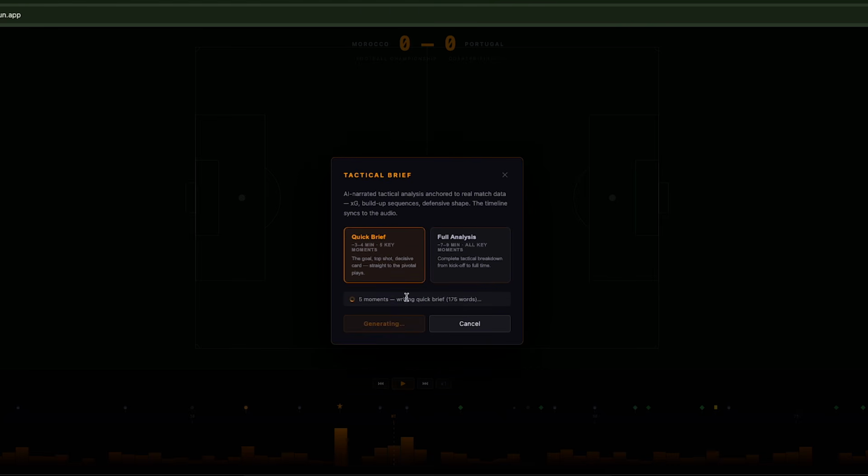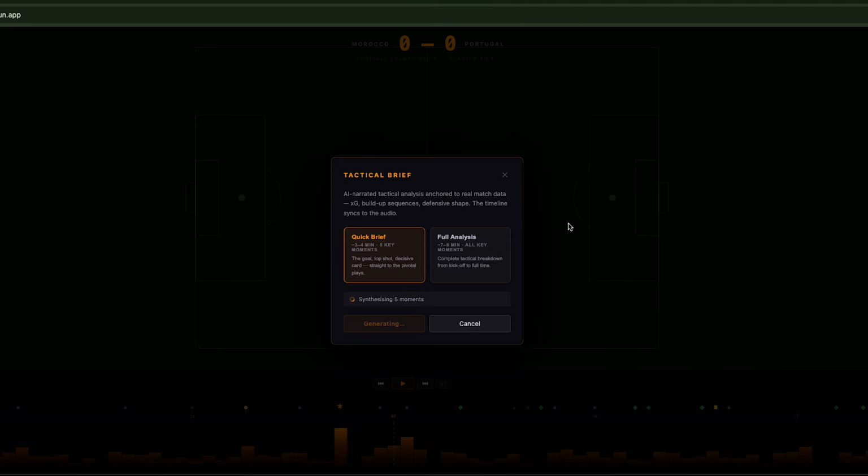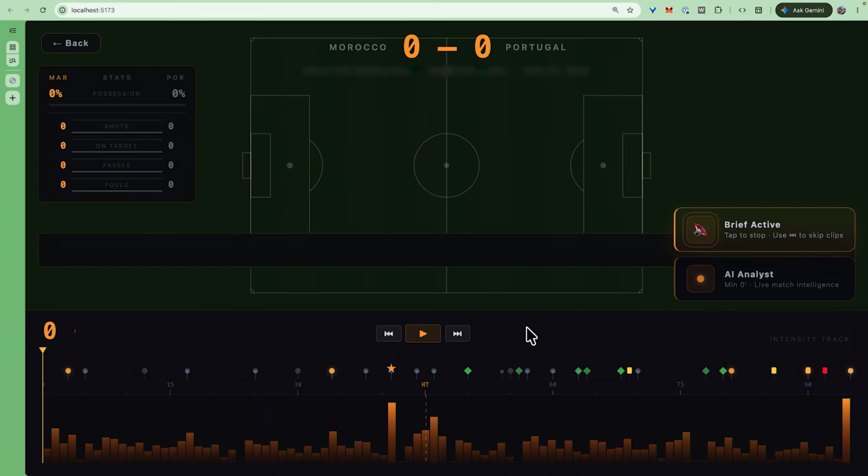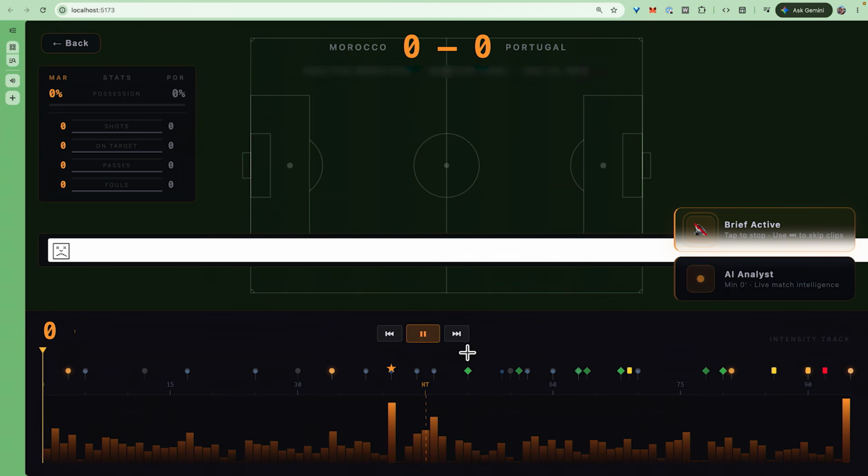So let's say we want just a quick brief. We generate. What I love about this is that it is an agent that is using Google search. It is accessing a wide variety of different tools and synthesizing audio along with that. So let's see what this does for us. Right, so here, it generated the full voice synthesis, and you can just click play. This historic quarterfinal was defined by a masterclass in defensive compaction. I'm going to pause it there.